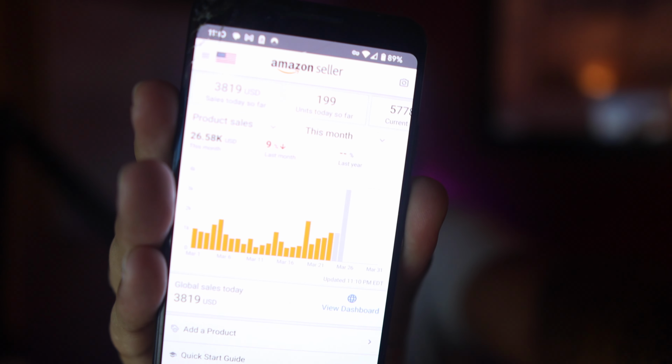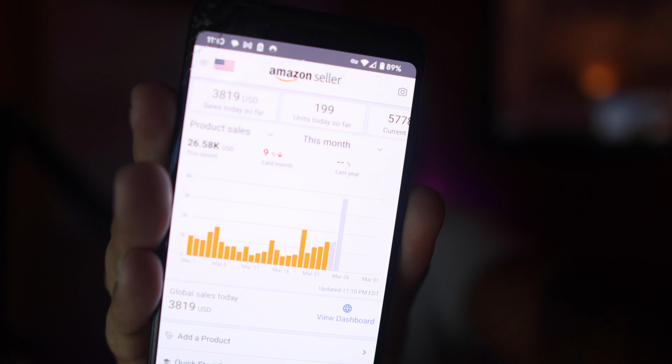You're going to see that today's sales are crazy. Let it focus. You can see that today's bar is super high. I've never had, let me refocus this, my all-time high was 2,000-something in a day. I never had a $3,000 day.